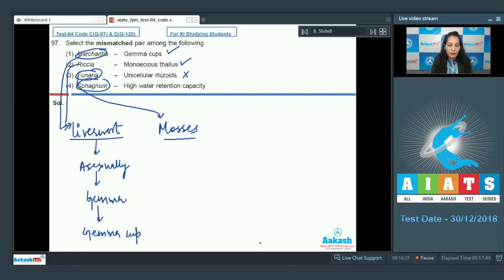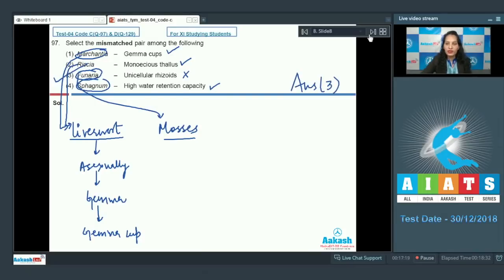Fourth is Sphagnum, high water retention capacity. It is also correct. Sphagnum, again it's a moss and it has high water retention capacity. It can absorb a lot of water. That's why the gardeners use sphagnum to keep the seedlings and the cut plants moist during transportation and propagation. So this is the correct one. So the correct option for the given question is option number 3.